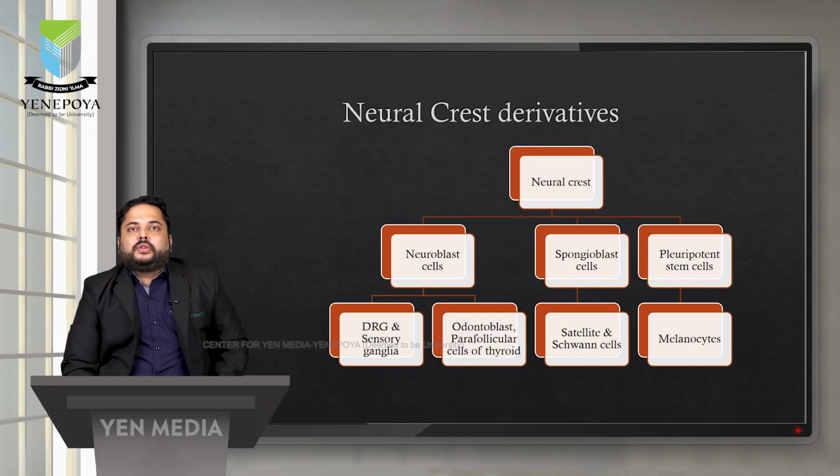Now coming to the derivatives of the neural crest. The neural crest, as we saw, migrates and forms different neural tissues. A few of them include the neuroblast cell, which further gives rise to the DRG, that is the dorsal root ganglion, as well as the sensory ganglion. Others are the odontoblast cell, parafollicular cells of the thyroid, etc. The next group of cells which the neural crest gives rise to is spongioblast cells, and these cells form the satellite and the Schwann cells. The third, and one of the most important groups, includes the pluripotent stem cells. These cells further give rise to melanocytes, which are responsible for melanin production.